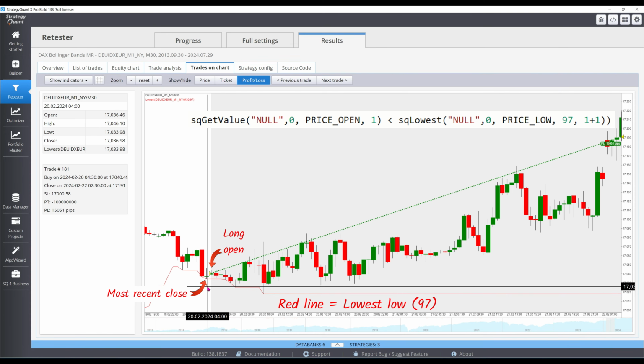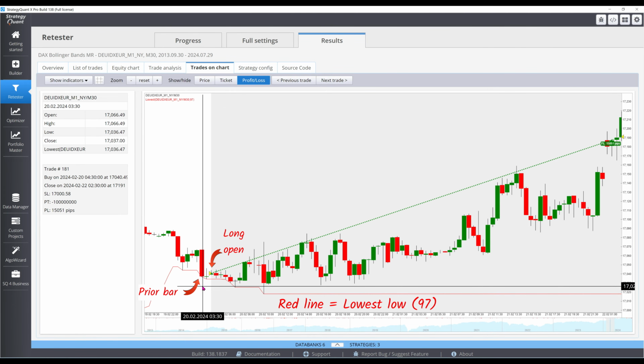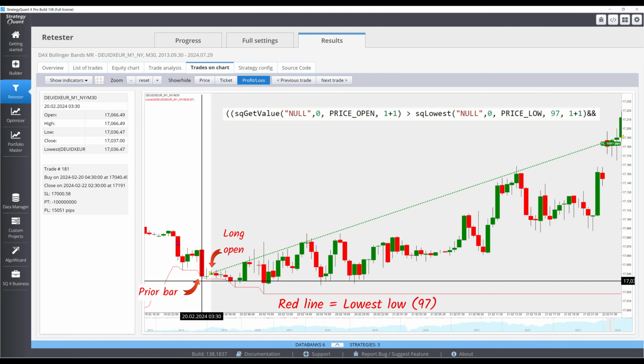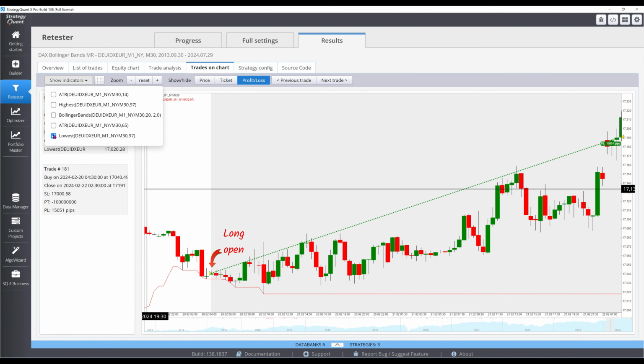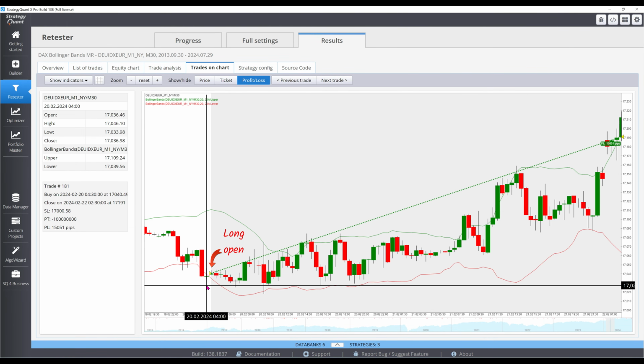Here's an example, where the open of the recently closed bar at 17,036.46 is lower than the prior lowest low of 17,036.47. For the other half of the condition, at the prior bar, the open has to be higher than the lowest low. Toggling the Bollinger Bands, it's clear that the close was below the lower band.